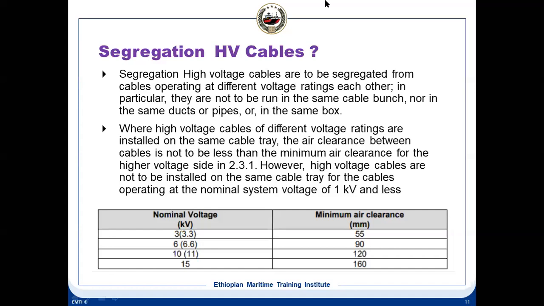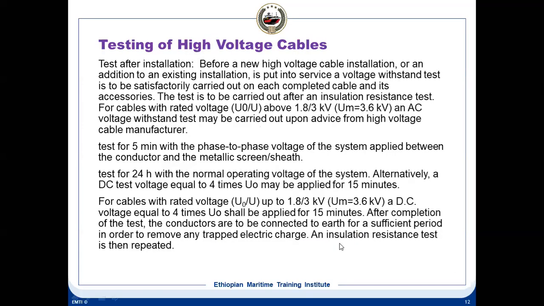It has to be separate, but where high voltage cables of different voltage ratings are installed on the same tray, the air clearance between the cables is not to be less than the minimum air clearance for the high voltage in 2.3, that is this one. So it says this much distance is to be maintained. That is, if it is 6,600, it should be 90 mm clearance with the other voltage cables. Okay, so this is about the segregation of high voltage cable.